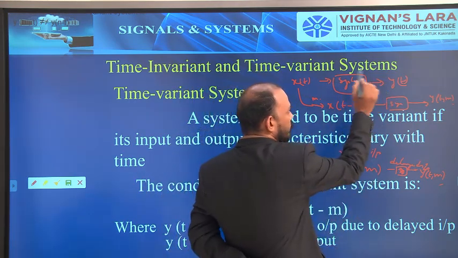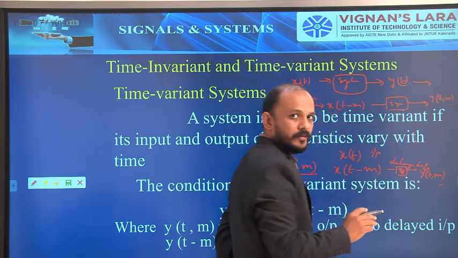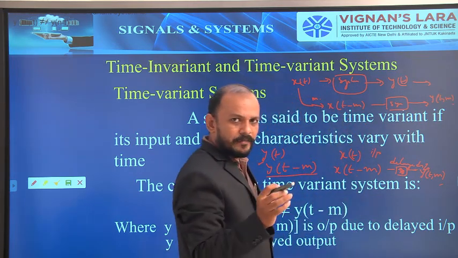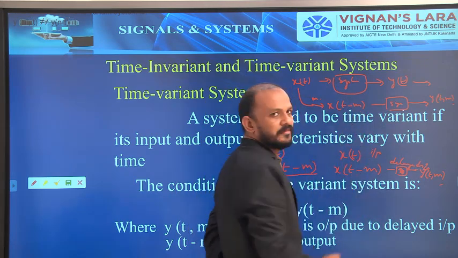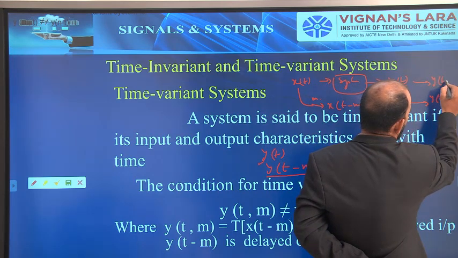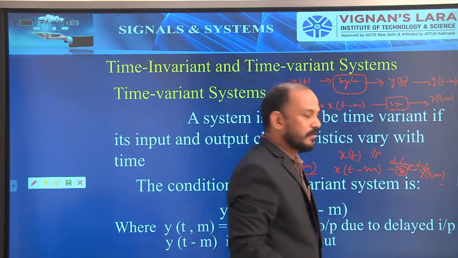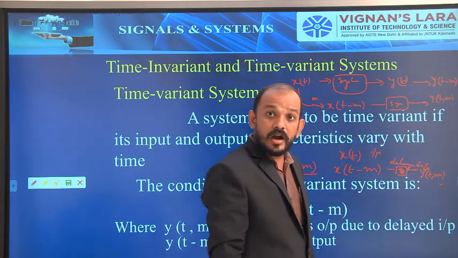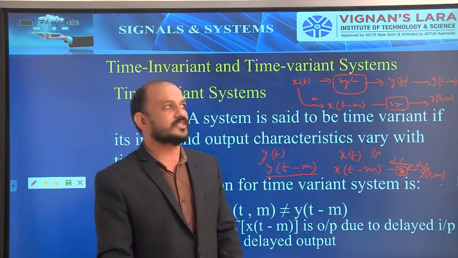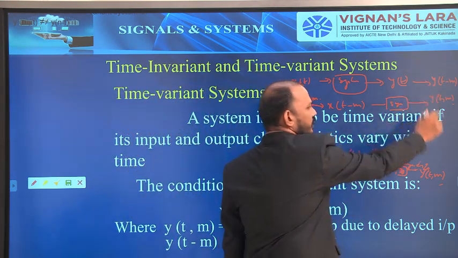Again, here we have the output. Now what I will do, I will delay this output by the same delay in input. Here the input delay is m seconds, so I will delay the output by also m seconds. That is, here the delay is y of t minus m. Okay, if this y of t minus m is not equal to y of t comma m, then we call that system as a time variant system. If these both are equal, that is time invariant.